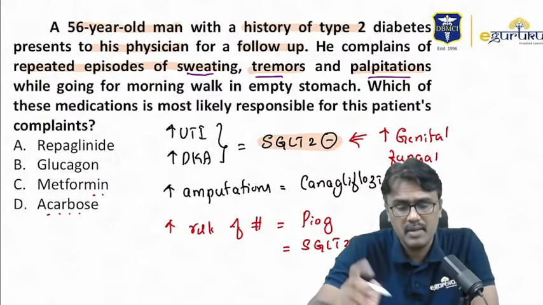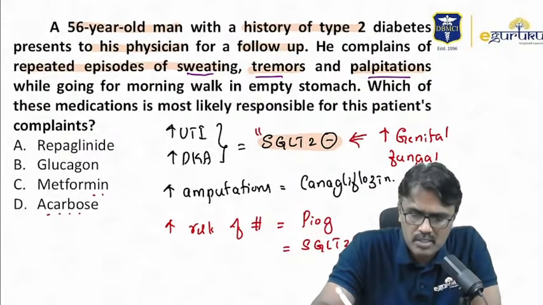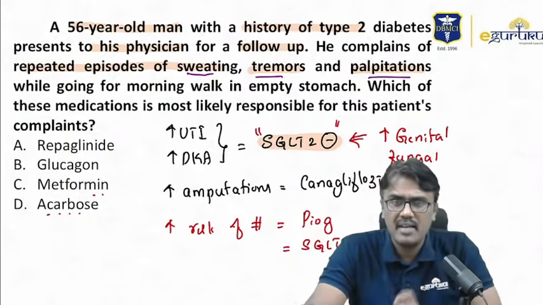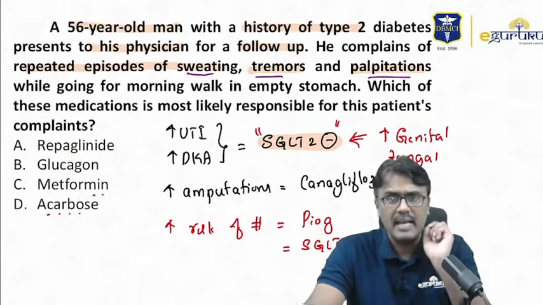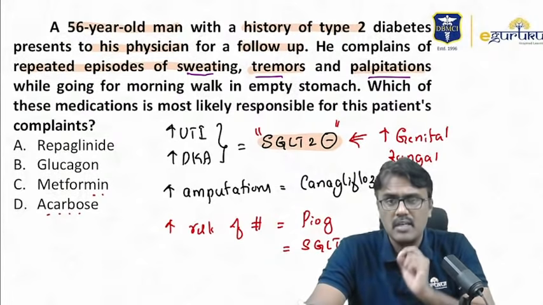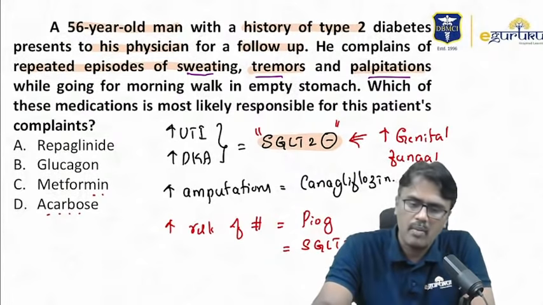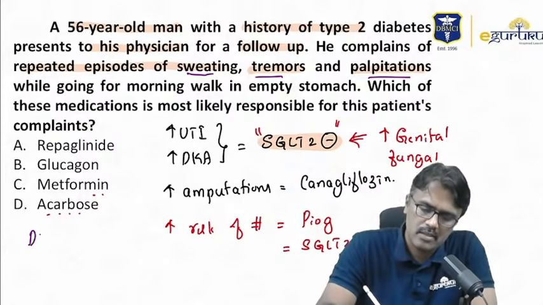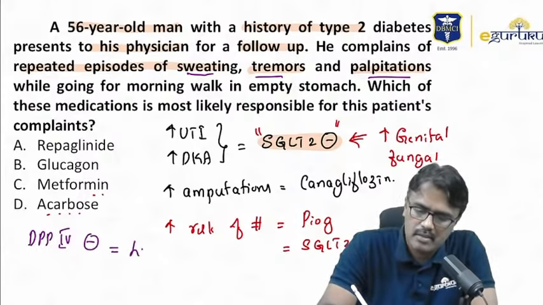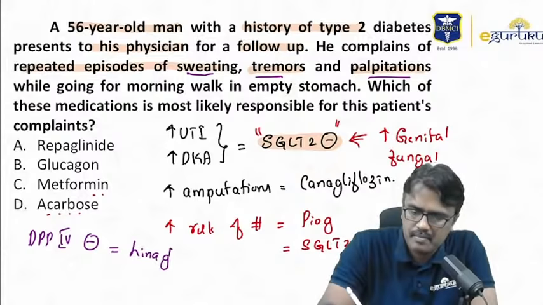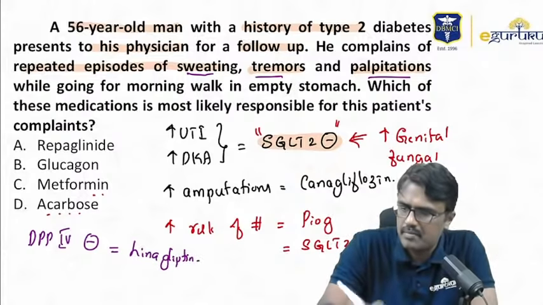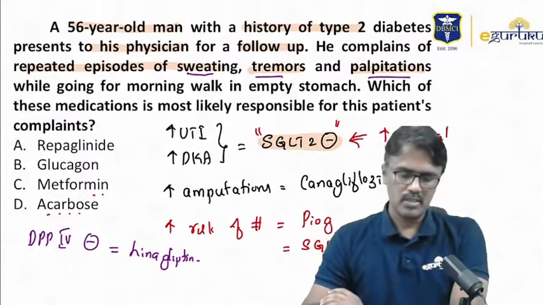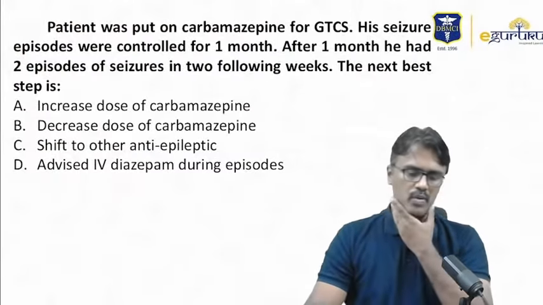Very, very important. This is the point they keep on asking you. Which drug in diabetes can decrease mortality in CHF? SGLT2 inhibitors. Now, among DPP4 inhibitors, which drug is safe in renal failure? It is linagliptin. Right? So these are the points you need to note down. Moving on to the question.